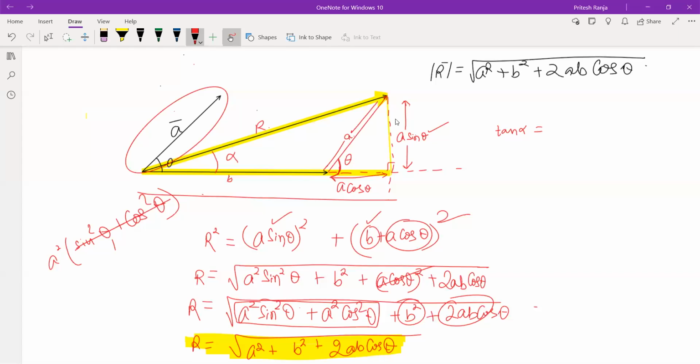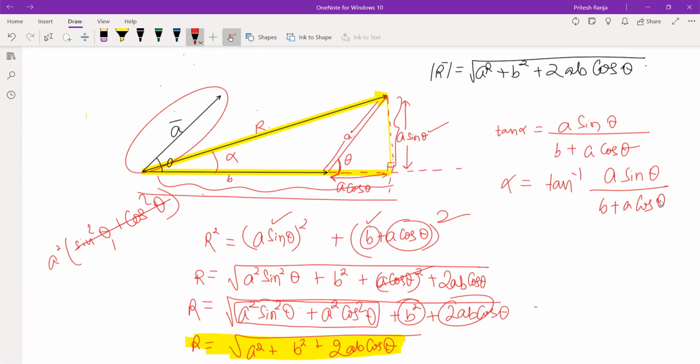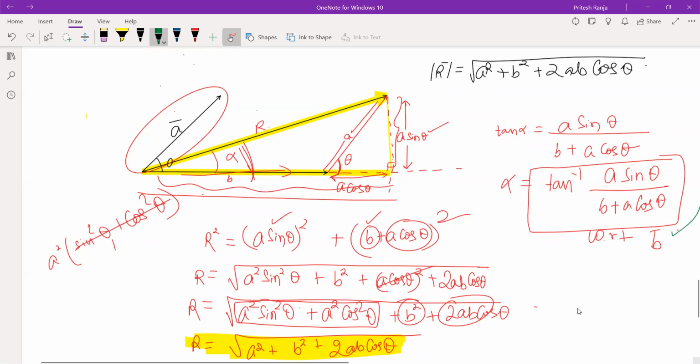In this right triangle, tan alpha will be opposite, that is a sin theta, by adjacent, so b plus a cos theta. And from here we get alpha is tan inverse of a sin theta by b plus a cos theta. And you have to specify with respect to b vector. The b vector is at the bottom, so we found this angle with respect to b vector, because the angle with respect to a vector will be different. If the question asks to find the angle with respect to a vector, and suppose you found it with respect to b vector, then the angle will be theta minus alpha. Theta is given, alpha we have already found.